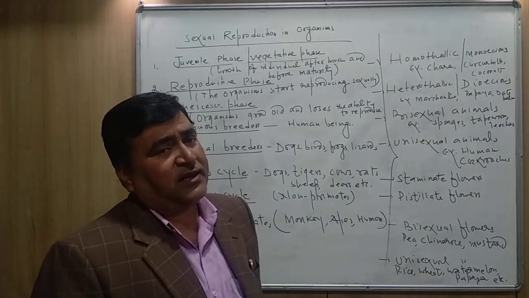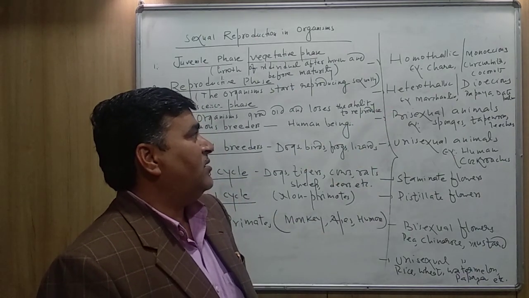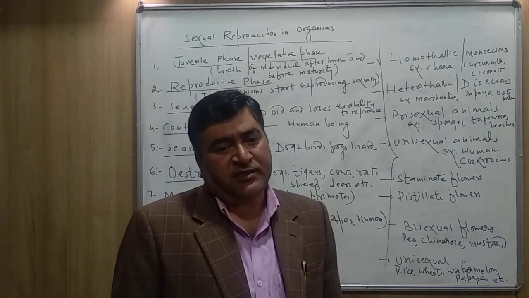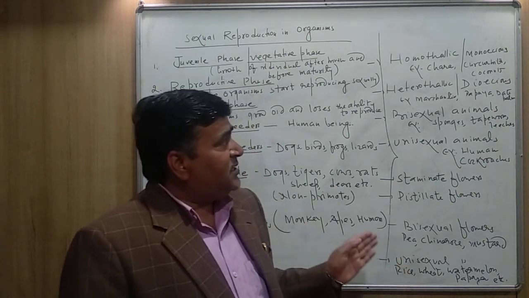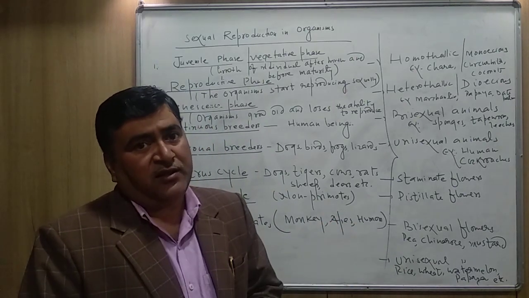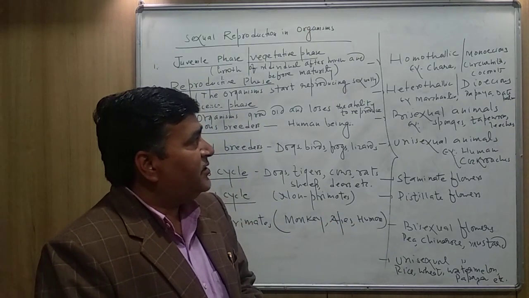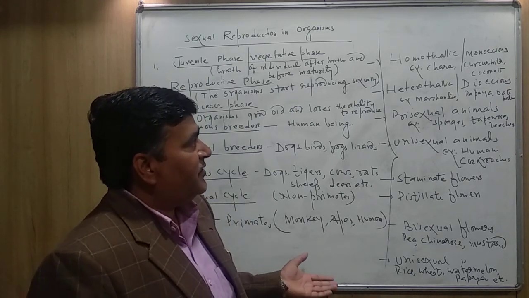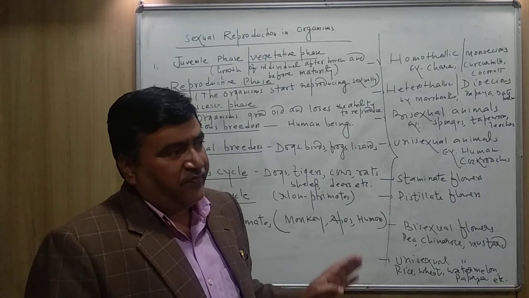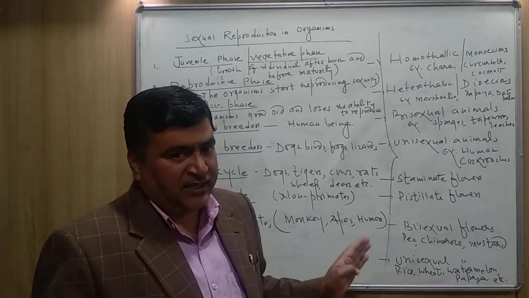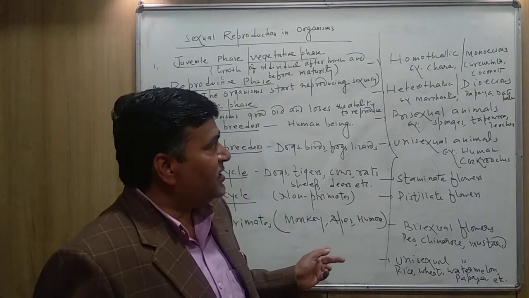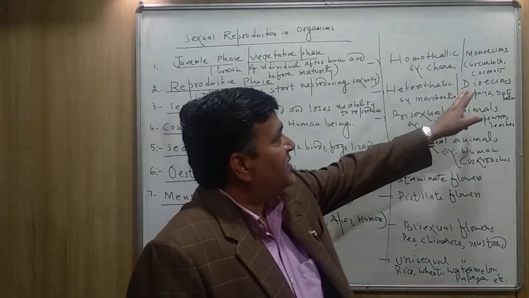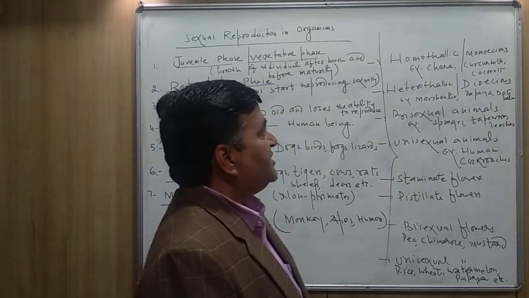The second one is the heterothallic, or you can say dioecious. Dioecious means the male and female plants are separated to each other. Either the plant is male or the plant is female, but the male and female sex organs are present on the different plants, and this condition in the plant is known as dioecious condition.